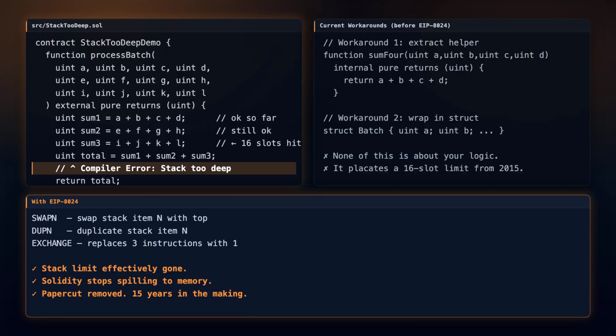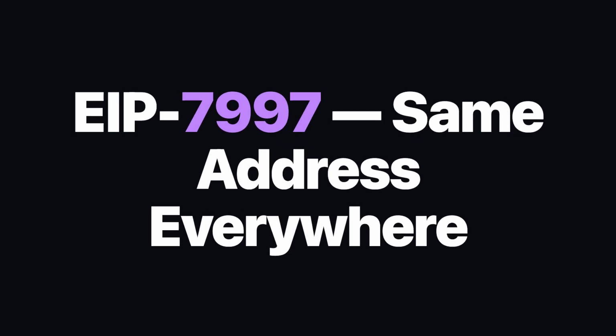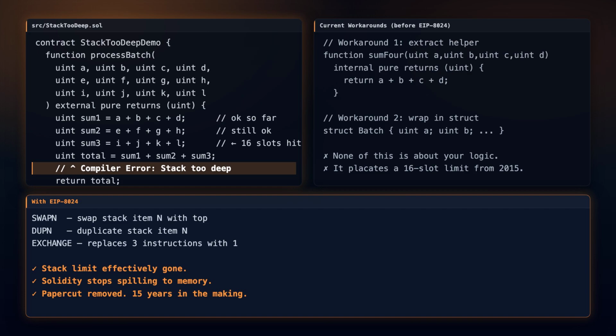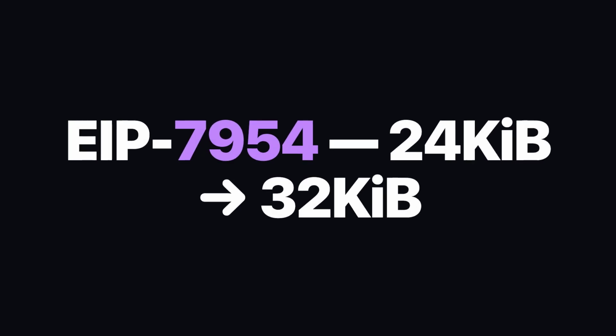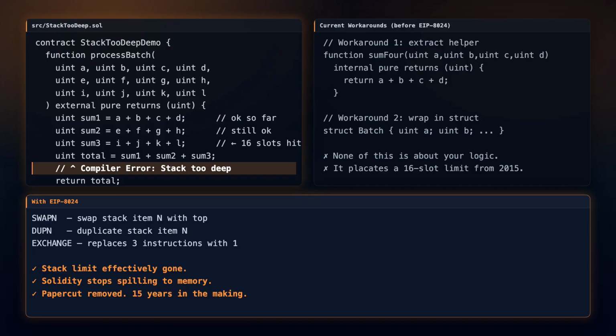While we are here, 2 more worth knowing about. EIP 7997 gives us a deterministic create-to factory at the same address on every EVM chain. Deploy once, same address everywhere. And EIP 7954 bumps max contract size from 24 to 32 kilobytes. More room before you split logic across contracts.